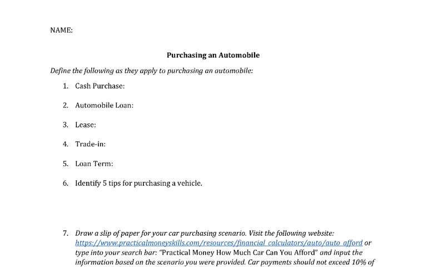Purchasing an automobile. First part is define the following as they apply to purchasing an automobile. You can go online, type these in. What does it mean to cash purchase a vehicle? Obviously, it means you won't be taking out a loan. These are just important terms that you need to understand before you go in to purchase an automobile. So look those up, briefly define them.